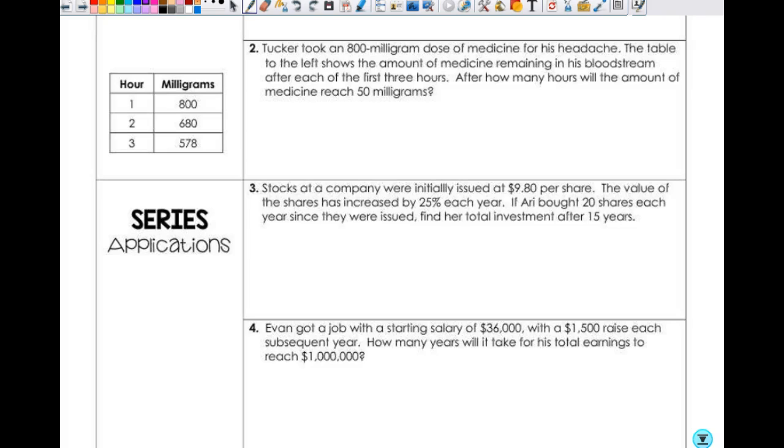So number 2 says, Tucker took an 800 milligram dose of medicine for his headache. The table to the left shows the amount of medicine remaining in his bloodstream after each of the first 3 hours. After how many hours will the amount of medicine reach 500 milligrams? So after how many hours and 500 milligrams? So the first thing you want to do is look at this, decide if it is arithmetic or geometric.